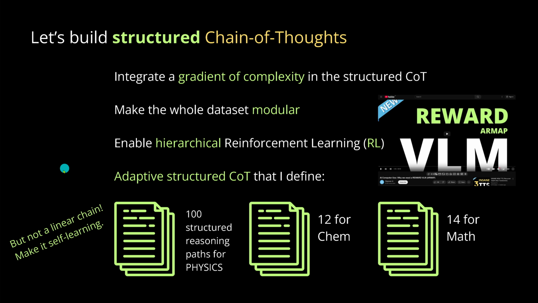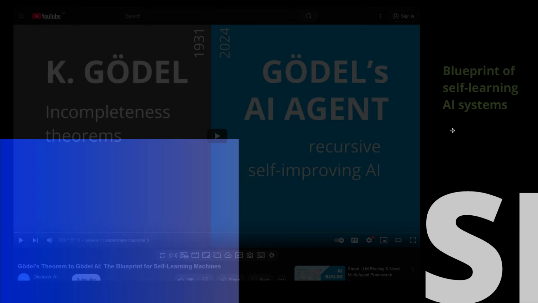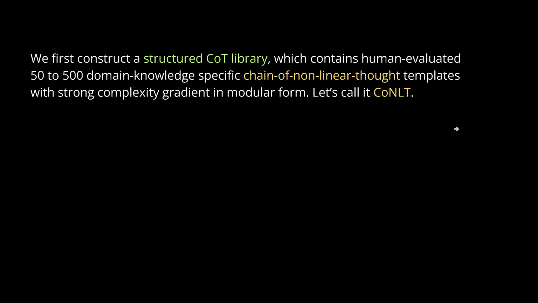So, of course, hey, but don't make it a linear chain. No, hey, come on, we're in graph theory, so let's make it self-learning. And if you're a green grasshopper, say, how can we make a system self-learning? I have a video on this, about Gödel's theorem and Gödel's EIH and the blueprint for a self-learning system. So everything is available for us. We just have to have the idea and then we can code it. So let's look for the spark of genius that we need in this video. So let's think about it.